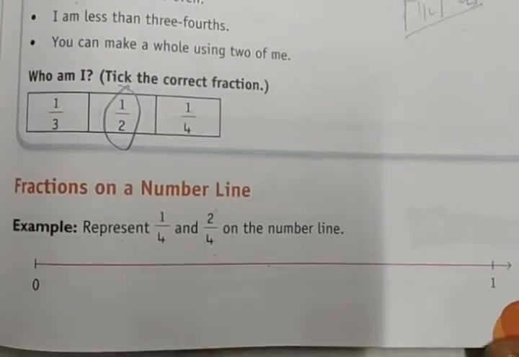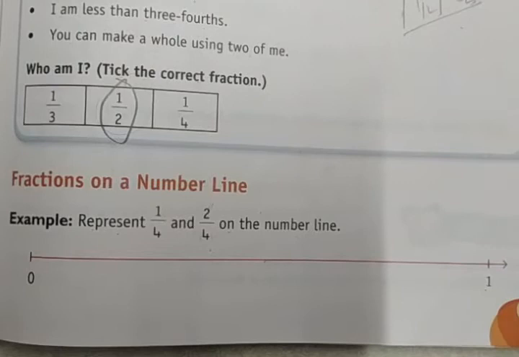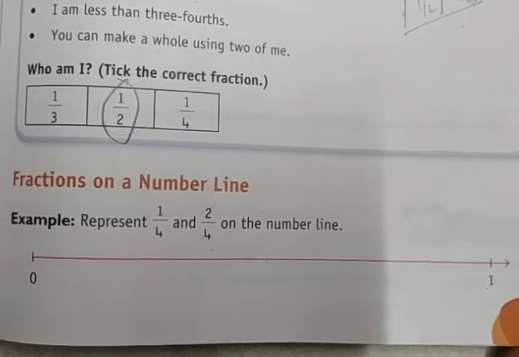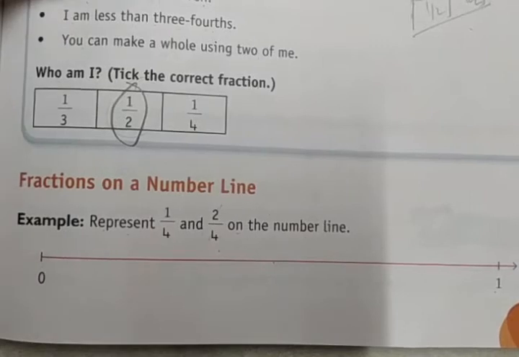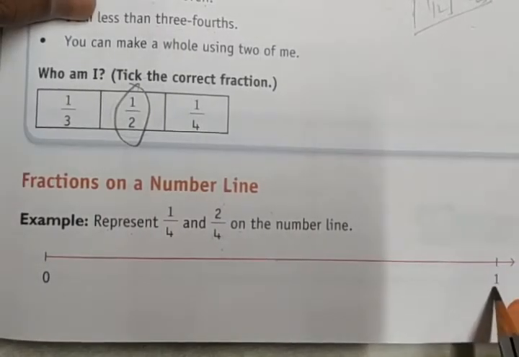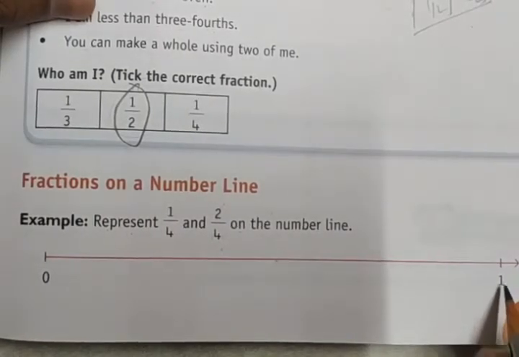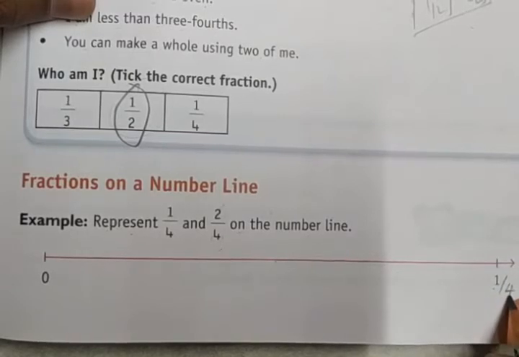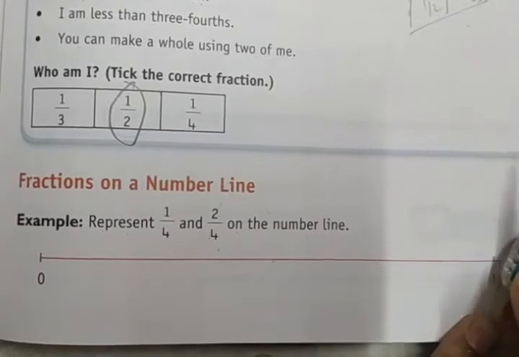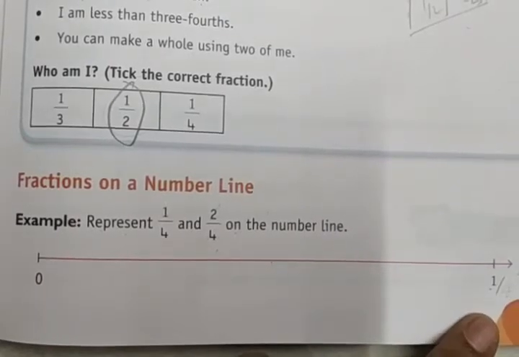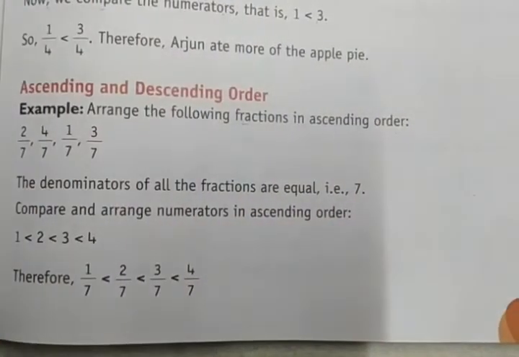Okay, next is fraction on a number line. Represent 1 by 4 and 2 by 4 on the number line. This is 1. Okay, this is 1 by 4, I can say. So next after 1, we need to go for 1 by 4.